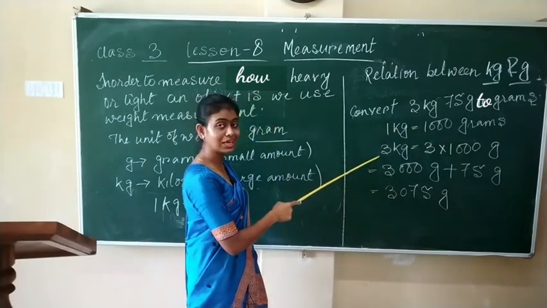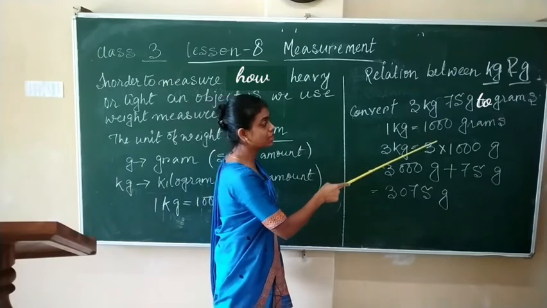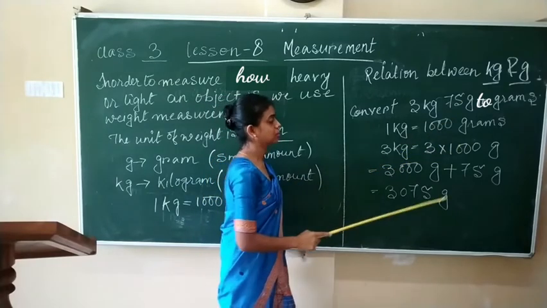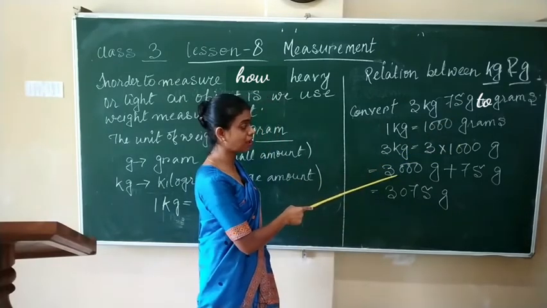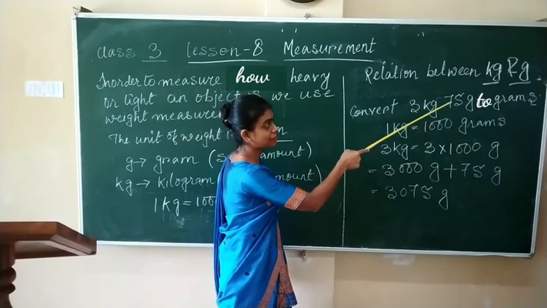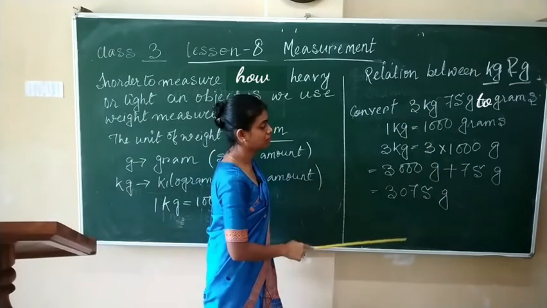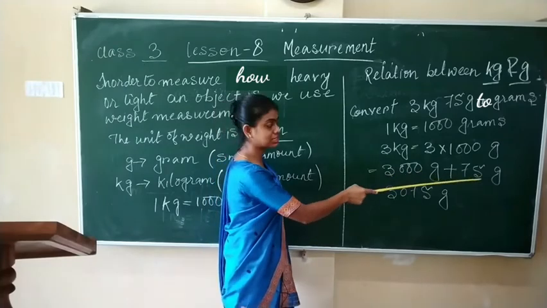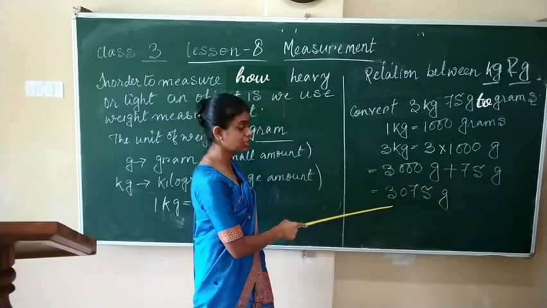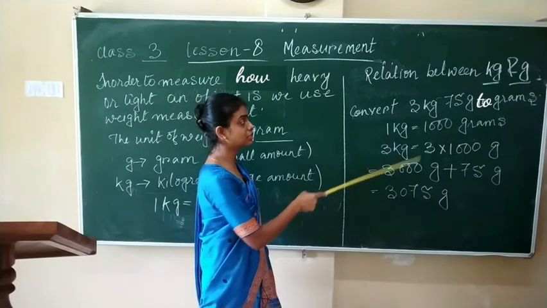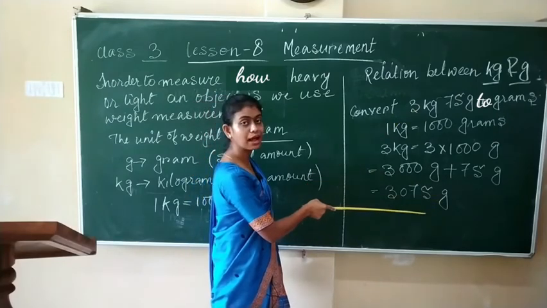Therefore, 3 kg is equal to 3 into 1000 gram, that is 3000 gram plus 75 gram. 3000 gram plus 75 gram will be 3075 gram. This way we can convert kg to gram. Okay.